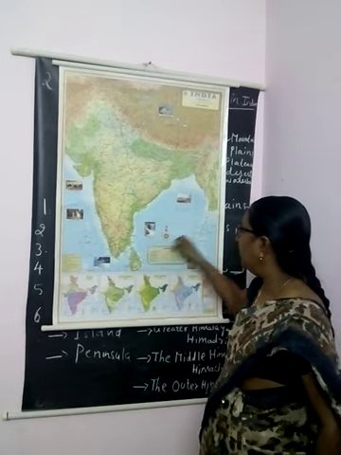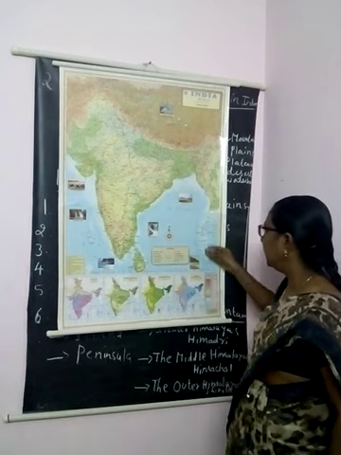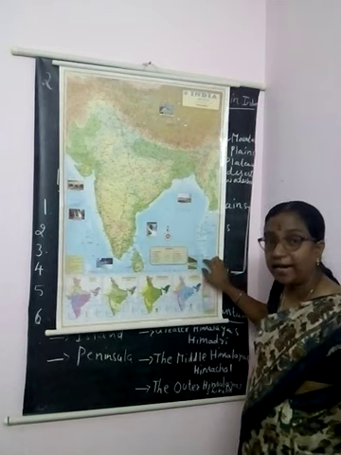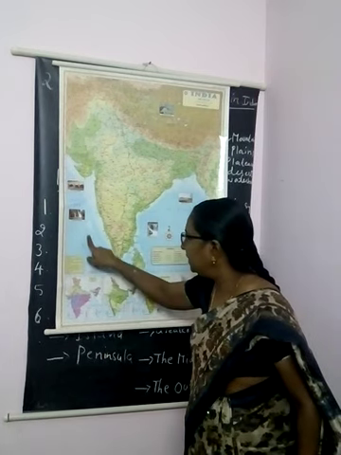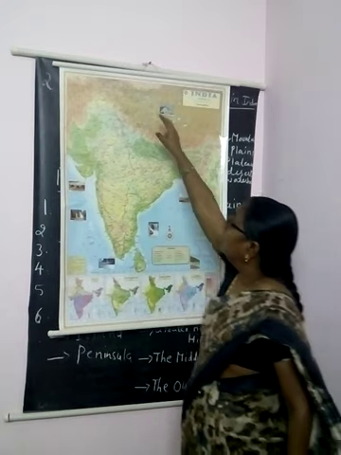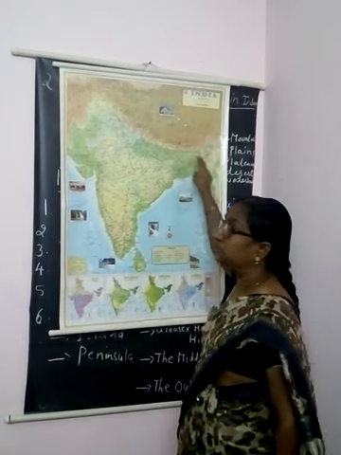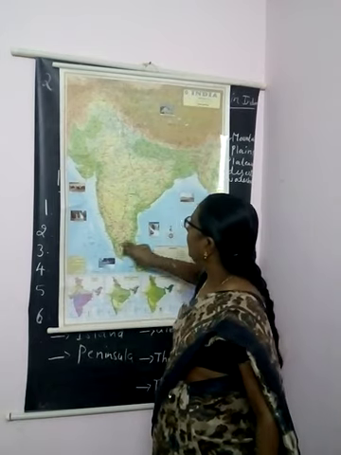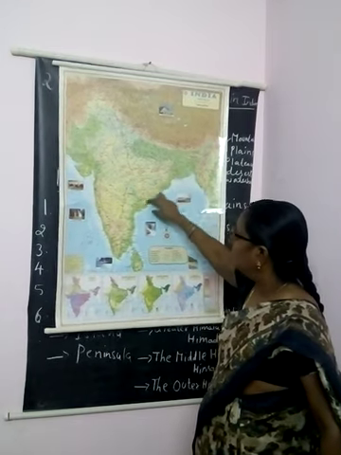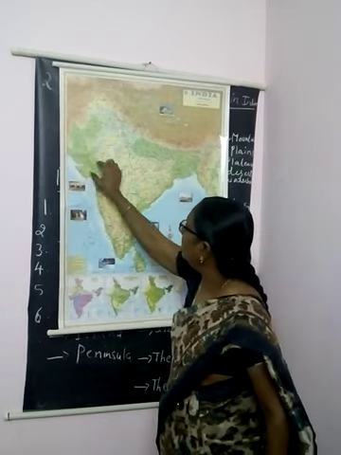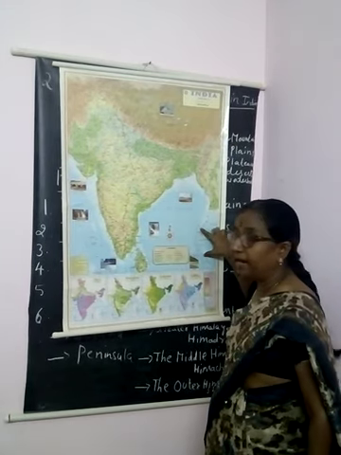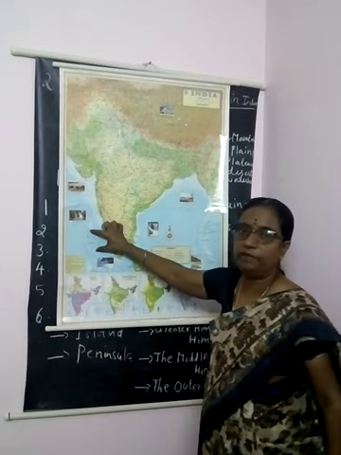And the next is the island parts. These are the Andaman and Nicobar Islands, from here to here. And these are also islands here, the Lakshadweep Islands. Northern mountains, northern plains, desert area, Deccan Plateau, that is the Peninsula Plateau, coastal plains, eastern and western coastal plains, and island areas, the Andaman and Nicobar Islands and Lakshadweep Islands.